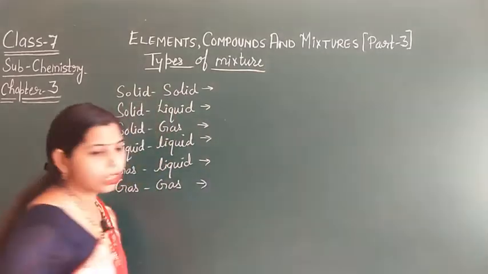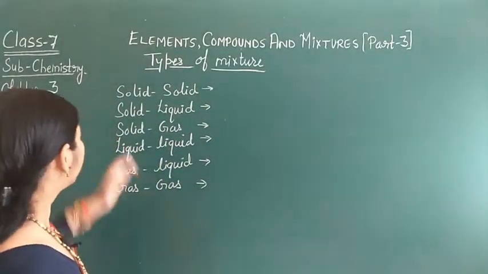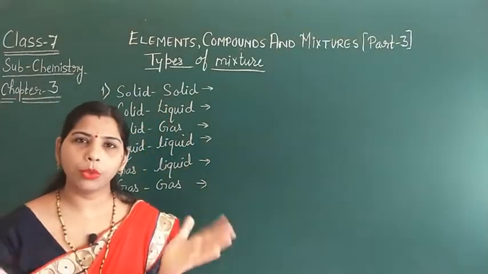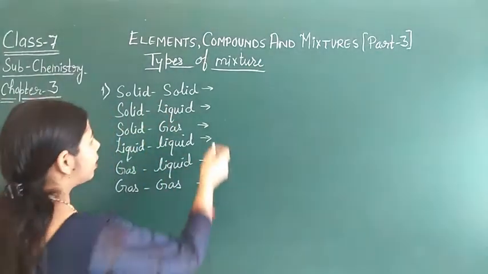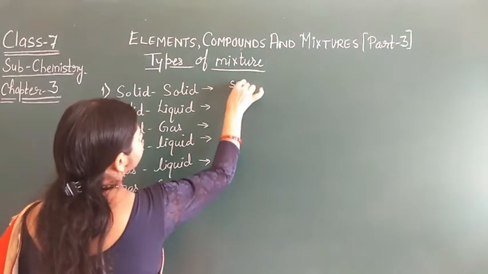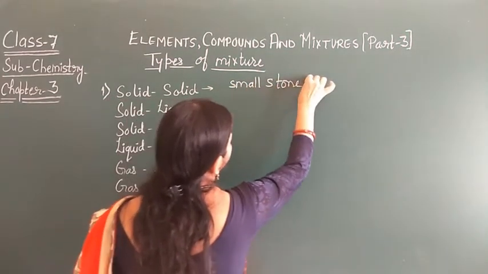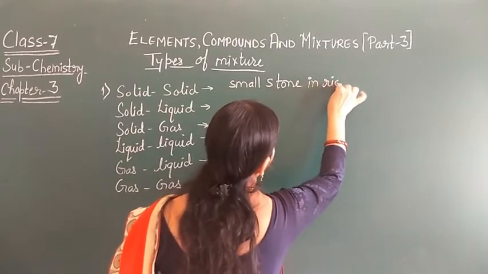If we talk about types of mixture, a mixture can be solid-solid, that means two solid particles form a mixture, just like a small stone in rice and dal.